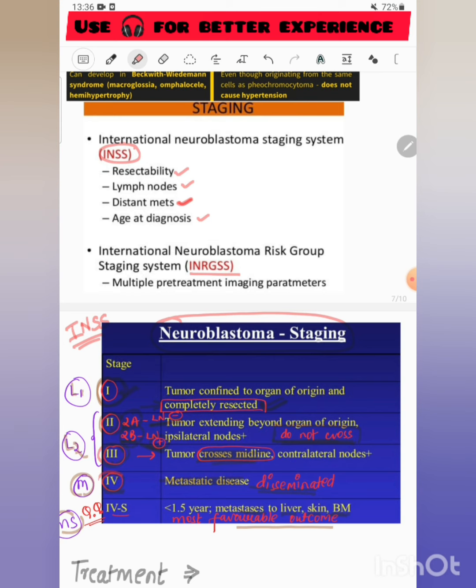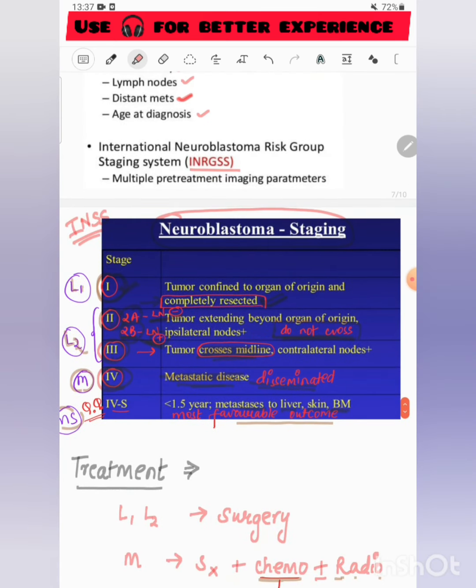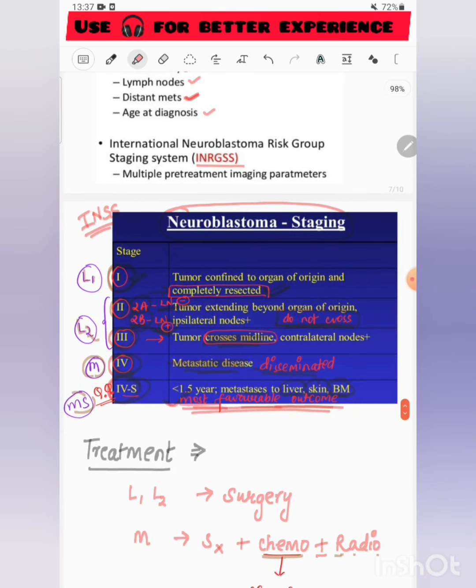In the fourth stage, there is metastatic or disseminated disease, and in stage 4S, there is metastasis to liver, skin, and bone marrow. But stage 4S gives us the most favorable outcome irrespective of the higher stage and so much metastasis. Also, we can classify it like this: L1 is given to stage 1, L2 to stage 2 and 3, M to stage 4, and MS to stage 4S.